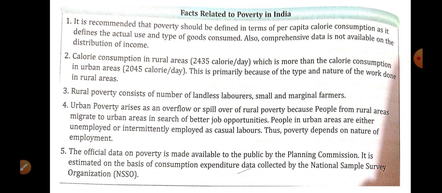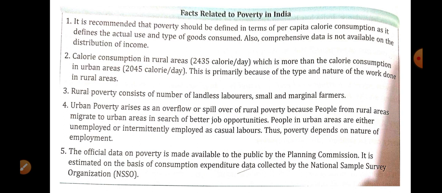Now urban poverty arises as an overflow or spill of rural poverty, because people from rural area migrate to urban area in search of better jobs. If we go through the data, what we find is that urban poverty is increasing. Why increasing?